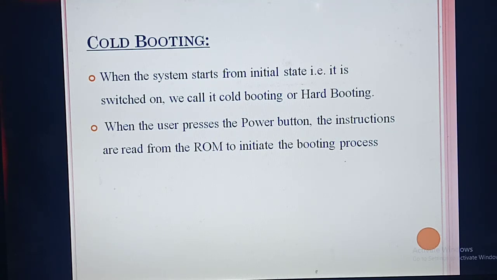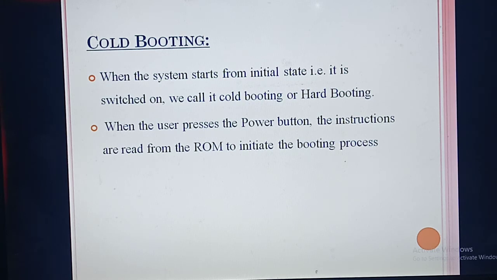Okay, so already you have studied that when you switch on the computer, there is no information in the RAM. But in the ROM, a pre-written program will execute. So when the user presses the power button, the information in the ROM gives instructions for booting the process.